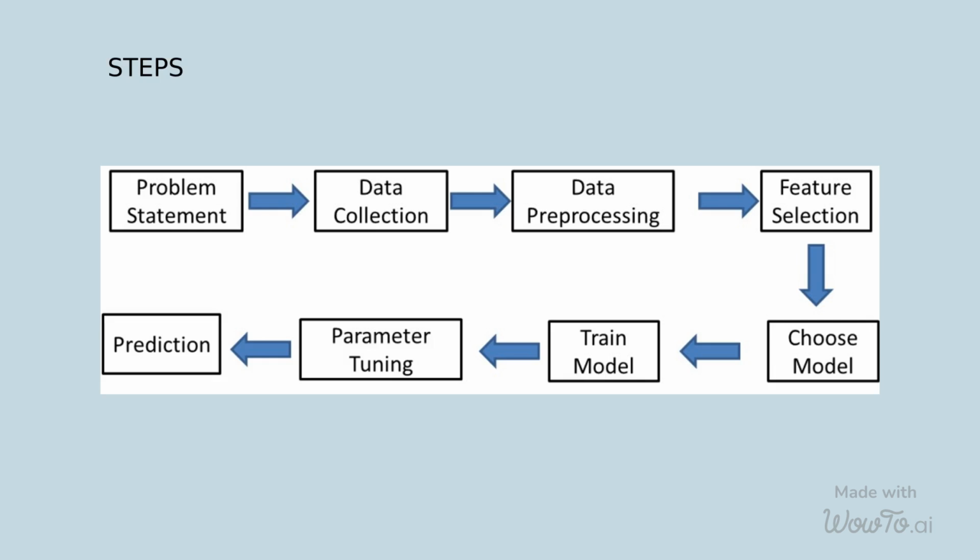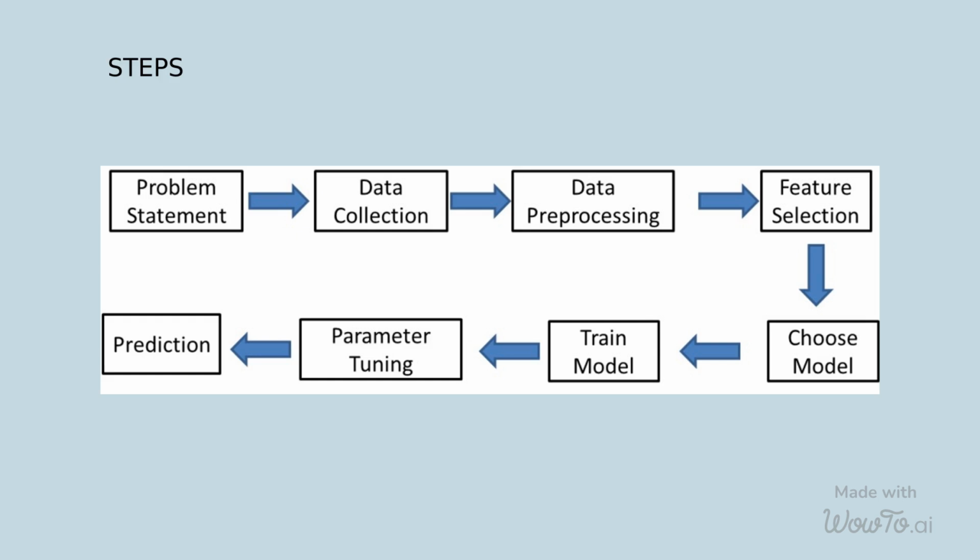The steps involved in the process are: 1. Identifying the problem and using the appropriate model based on use case. 2. Collecting data from the source, be it internet, Kaggle, or a flat CSV file, data upload. 3. Preprocessing, like removal of blank data and replacing it with zero or mean. Then we have feature selection. Also, computers don't understand strings, so we have to convert string or categorical data to numeric.